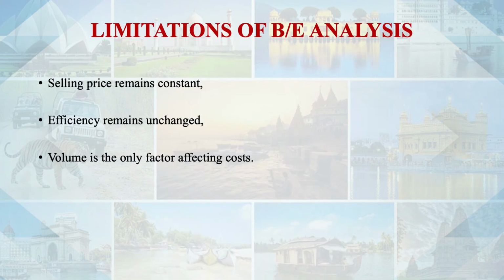Likewise, you can see, to reduce cost, public transport asks for more passengers in their trains, in their buses, in their cabs, so that per unit cost reduces and some benefit is transferred to the passenger also and some benefit is transferred to the businessman. Volume is the only factor affecting cost. Here we assume that volume is the only factor. These are limitations, typical mathematical limitations. Otherwise, this does not affect at all.